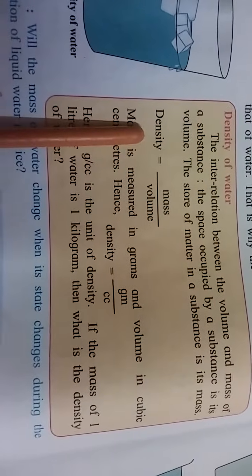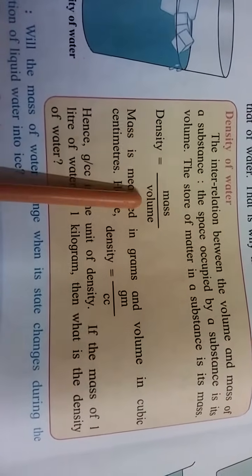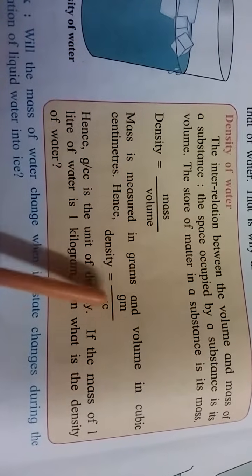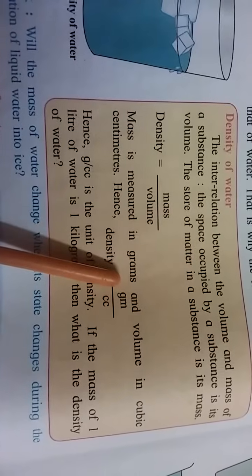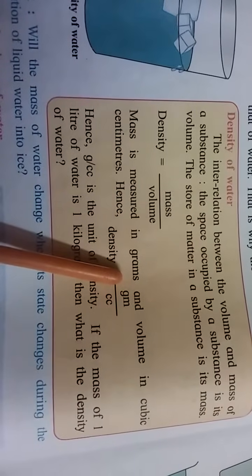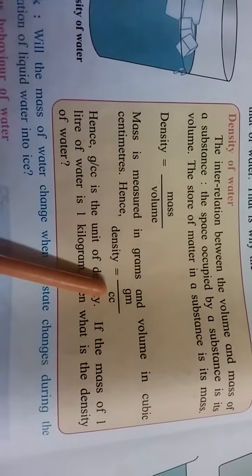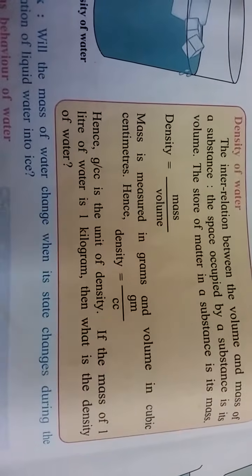What is our formula of density? Density is equal to mass upon volume. But mass we are measuring in grams. Therefore we write gm upon cc, means gram per cubic centimeter.